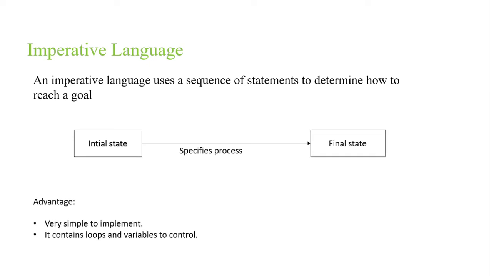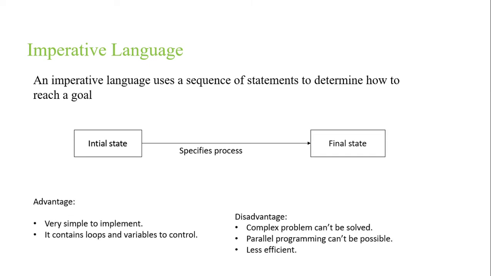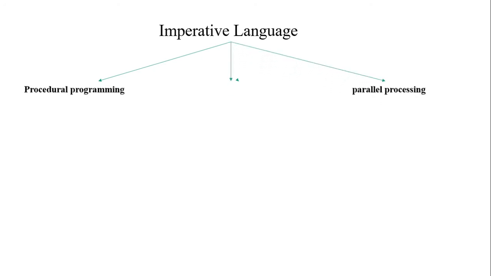And it is very simple to implement. It contains loops and variables in order to control the execution. What do you mean by loops and variables? We will discuss all about them in the C programming language. And it is complex if the problem is very big, it can't be solved easily, and it is less efficient too. Imperative languages are broadly categorized into three categories: procedural, object-oriented, and parallel processing. Let us discuss all about them.